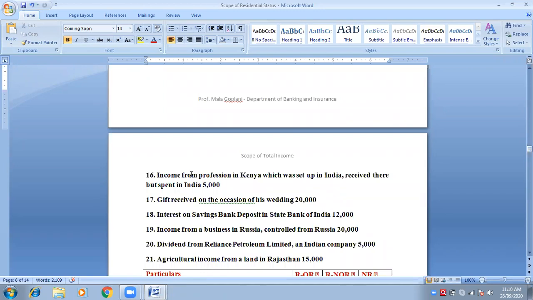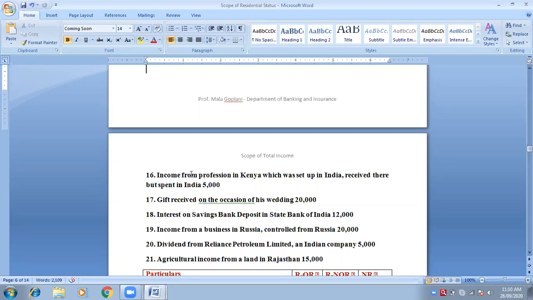See, profession is in Kenya. Assume it is a business in Kenya, which was controlled from India. The same case with the profession. Profession is in Kenya, but it is set up in India, controlled from India. Received there means received in Kenya.